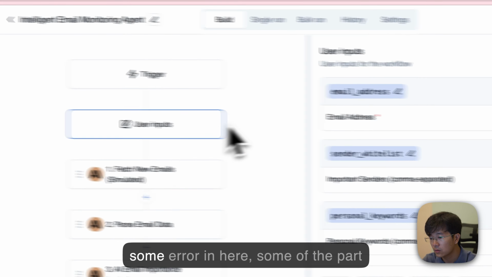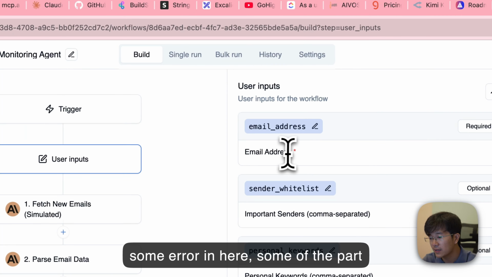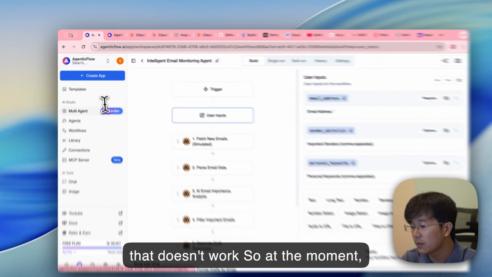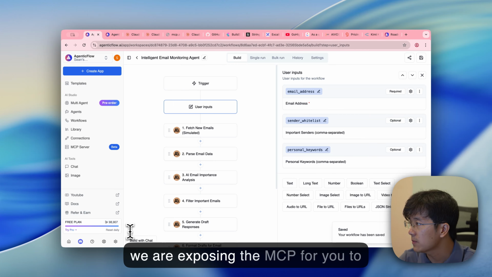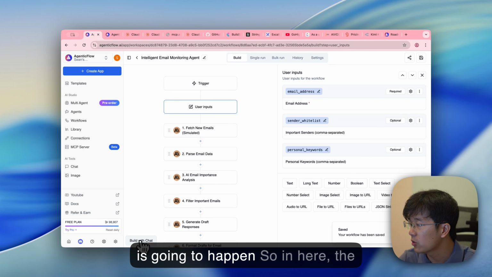Yeah, cool. All right. There's some error in here, some of the part that doesn't work. So at the moment, we are exposing the MCP for you to play around with. But eventually, what is going to happen?